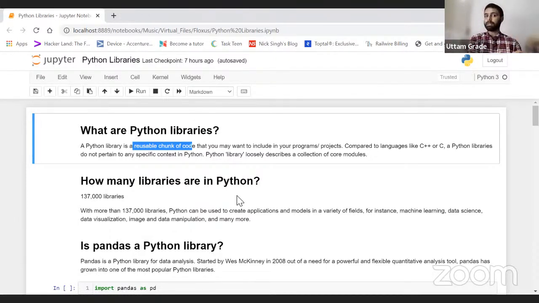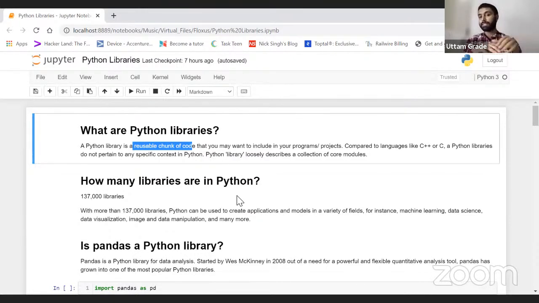Libraries are nothing but small chunks of modules, or you can say functions, written behind Python. A Python library is just like a function that some coder has already written and uploaded to the community for us to solve a specific problem.